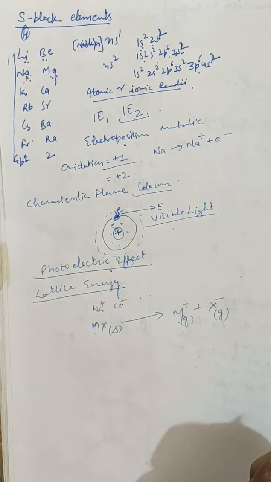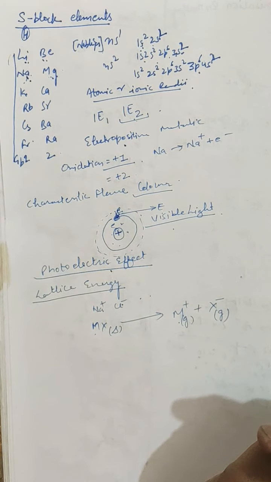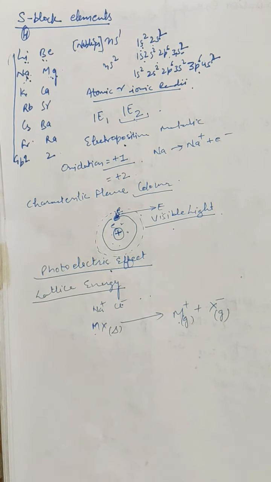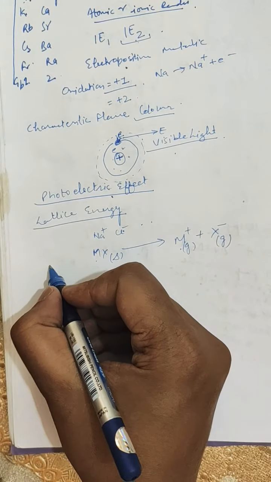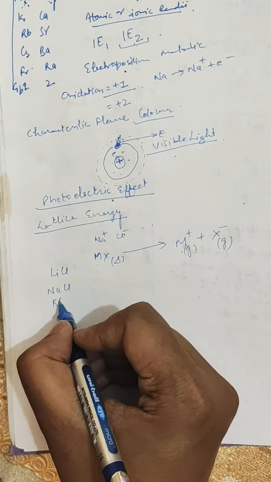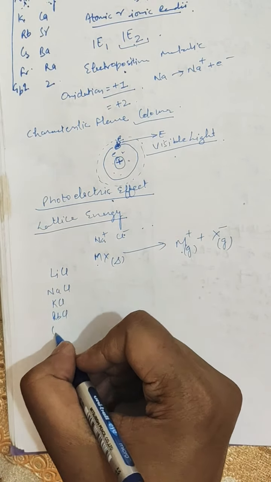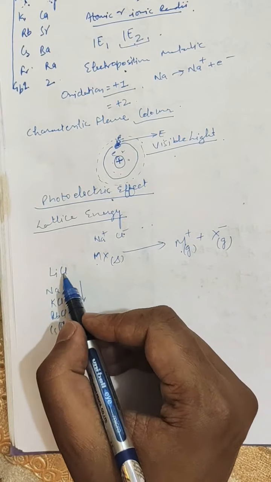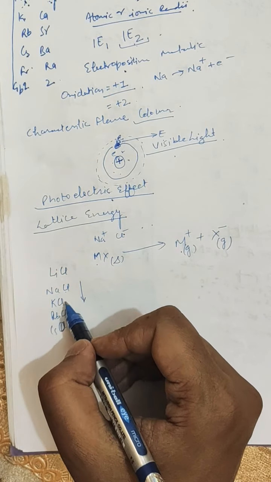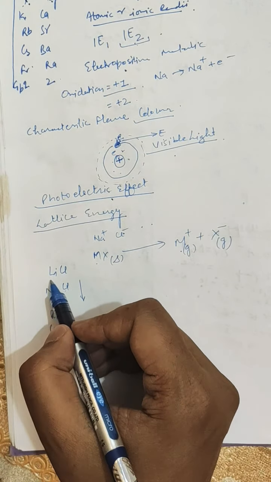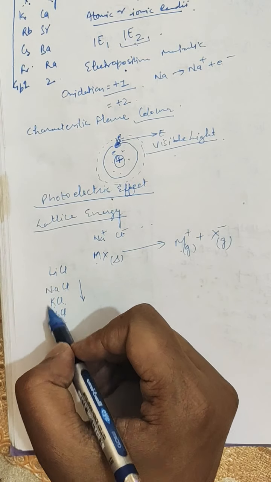The lattice energy also depends upon the size of the ion and its charge. For cations of the same charge, the lattice energy of ionic solids having the same anion decreases with increase in the size of the cation due to decrease in the force of attraction. So when you compare the lattice energy of lithium chloride, sodium chloride, potassium chloride, rubidium chloride and cesium chloride, the lattice energy decreases downward, where the anion, chlorine, is the same in all these compounds, and the cation is different, that is lithium, sodium, potassium. Now you can see that downward the size is also increasing.